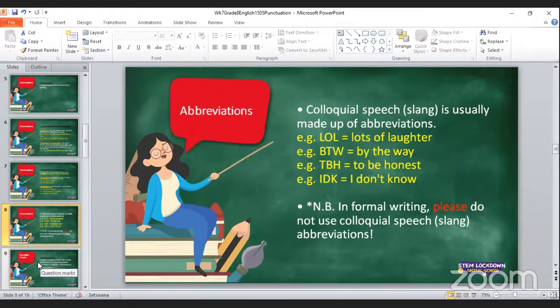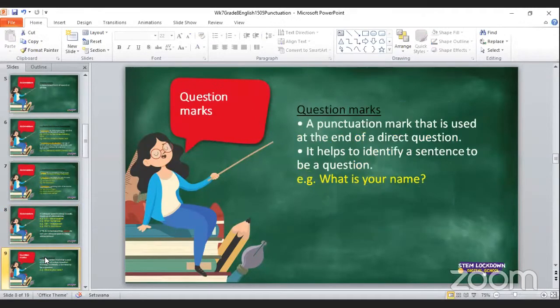Yes, use formal language. Thank you, Tyrese, for your comment. Tyrese is saying, yes, use formal language because one slang word could mean many words. You are right, Tyrese. We have seen that with LOL. For some, it means lots of laughter. For some, it means laughing out loud. For some, it means lots of love. And we do not know what it may mean for other people. So, to be safe and to not be misunderstood and misinterpreted, please do not use colloquial speech or slang. Just write in full. Thank you so much. Now we are on to